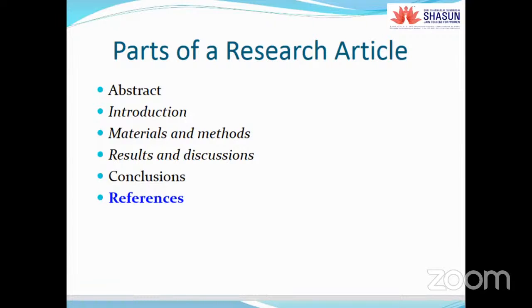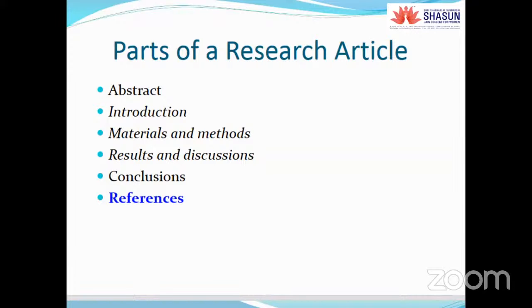So in order to avoid plagiarism, the main thing is references. Because we might have studied many journal papers, and from each and every paper we might have collected the views written in that paper. So that should be correctly pointed out in our paper. That is the main part. So for that only we are writing the references.